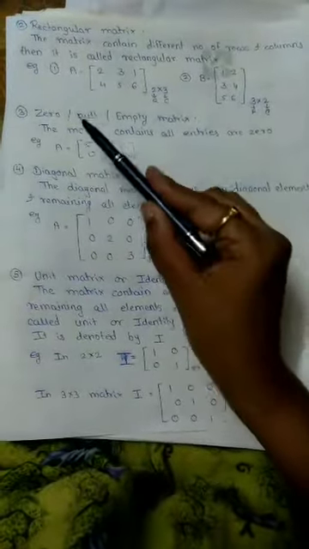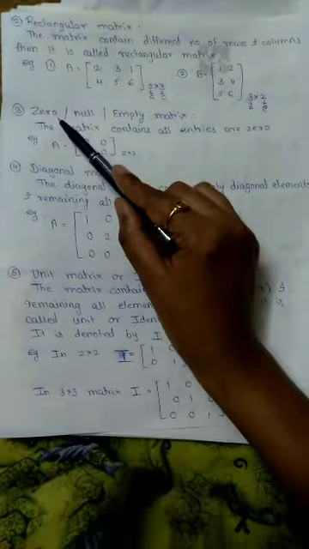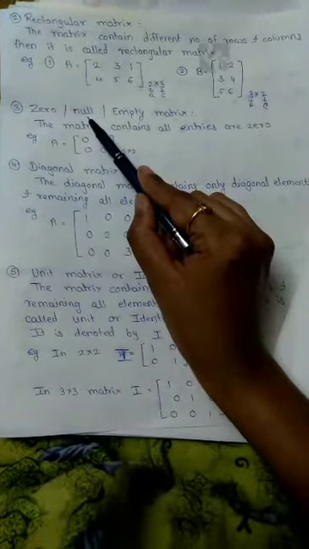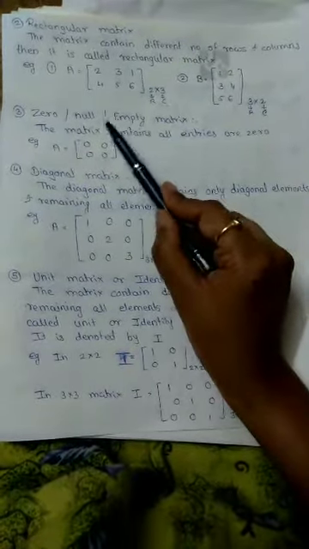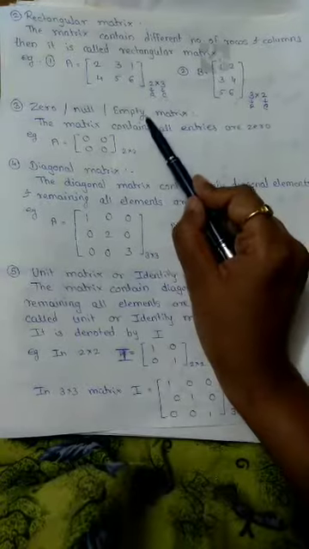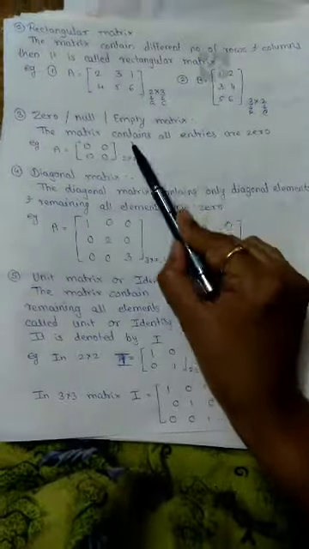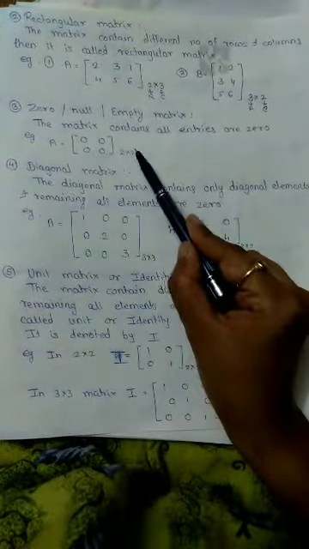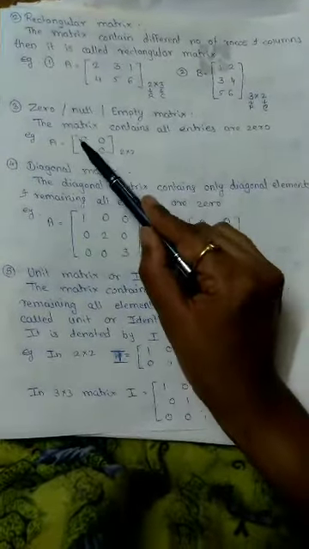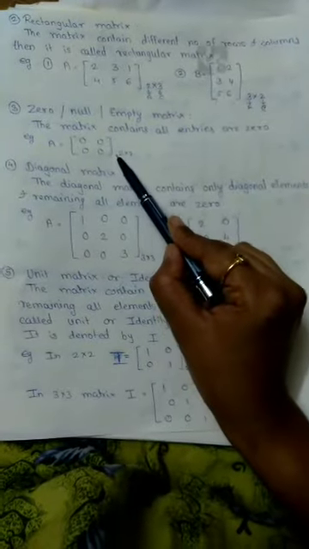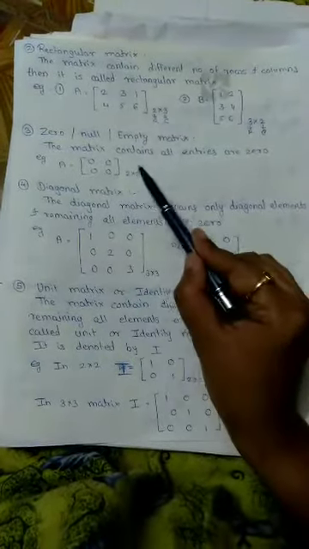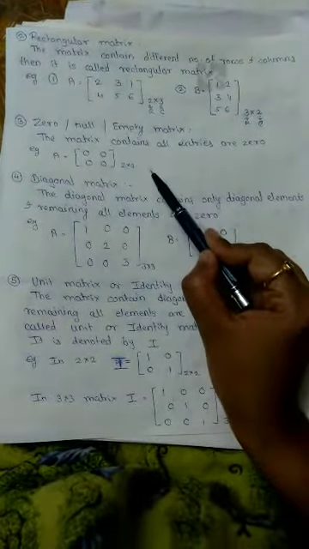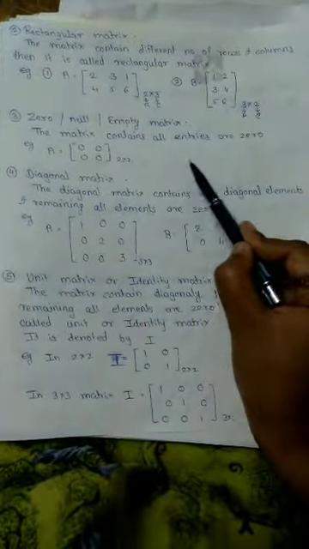The next type is the zero matrix. It is also called a null matrix. Another name is empty matrix. What is the meaning of a zero matrix, null matrix or empty matrix? Simply, the matrix contains all entries 0. Suppose this is a 2 by 2 matrix, and in this 2 by 2 matrix all elements are 0. Then this is called a zero matrix or null matrix. Similarly for 3 by 3, suppose a 3 by 3 matrix contains all entries 0, then also it is called a zero matrix.